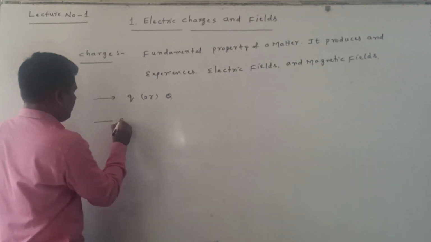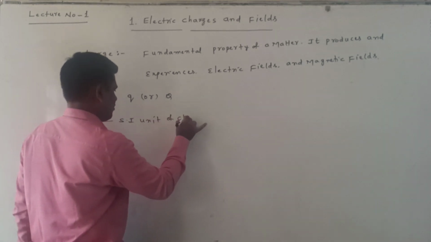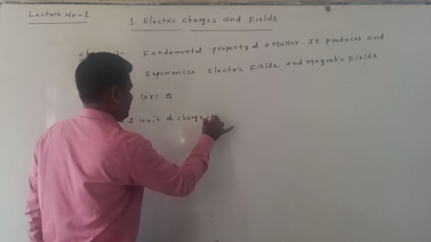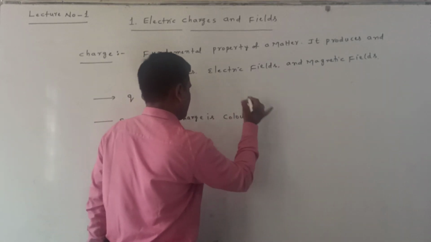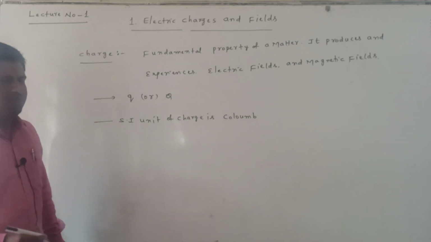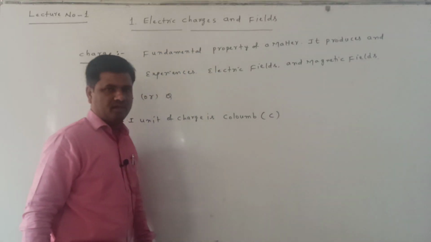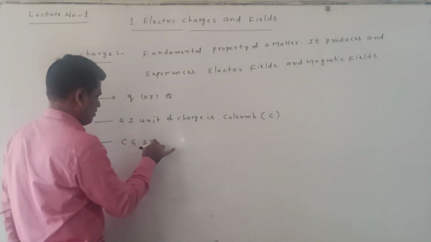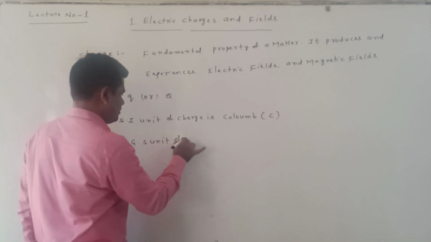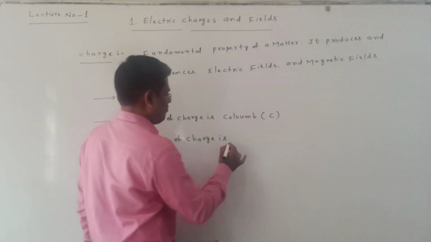Now, the SI unit of charge is Coulomb. Coulomb is the SI unit of charge. This is simply denoted with C. Another one is the CGS unit of charge, which is Static Coulomb.